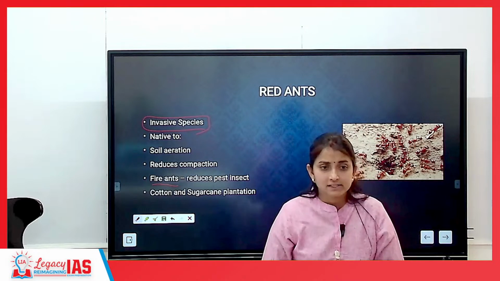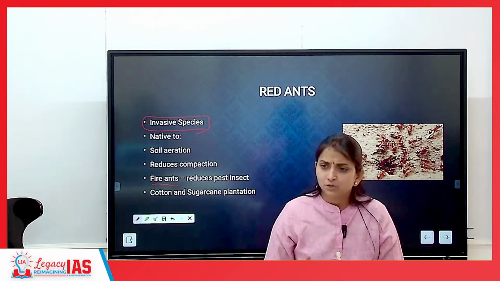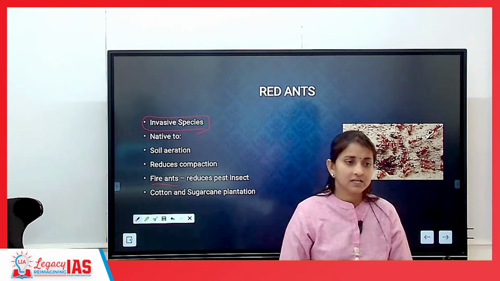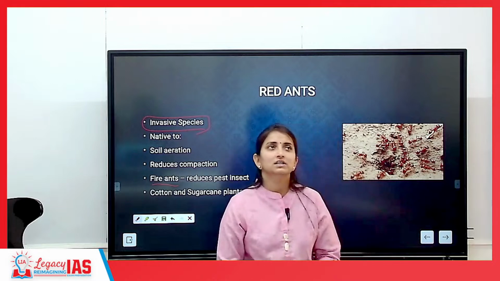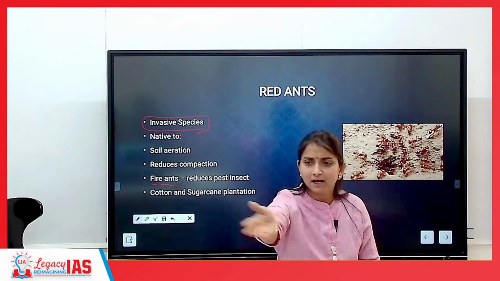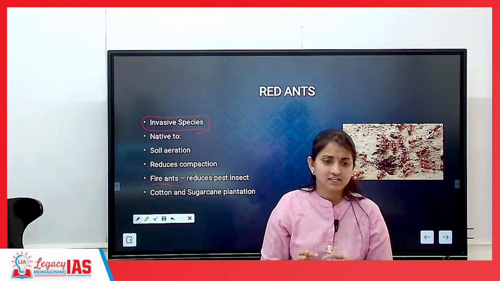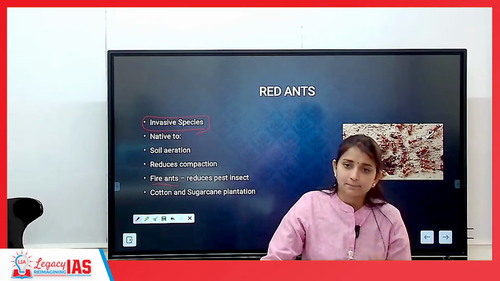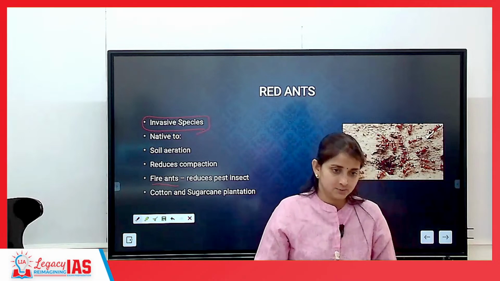Have you seen water hyacinth? Grey pigeon you would have definitely seen. Grey pigeon is also an invasive species. You would have also seen black rats. They are usually outside restaurants, in unhygienic conditions. The rat you see most commonly is a black rat, which is also an invasive alien species.